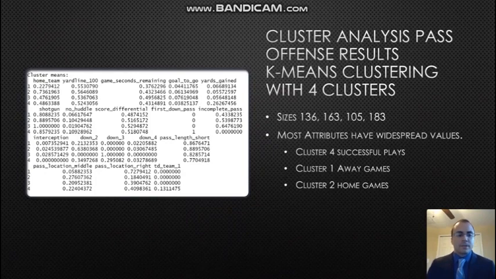Another relationship that we can see is that when the team's away, which is in cluster 1, they tend to pass to the right. Now, this is one of those tendencies that was brought up earlier where you want to start being careful of giving away what you're doing. When home, on the other hand, in cluster 2, they don't pass to the right as much. This seems like a little too obvious of a trend that other teams might be able to catch on to.